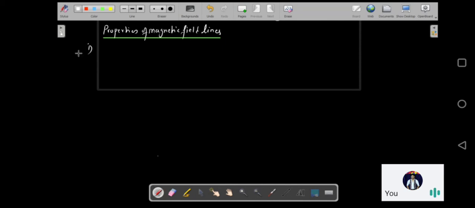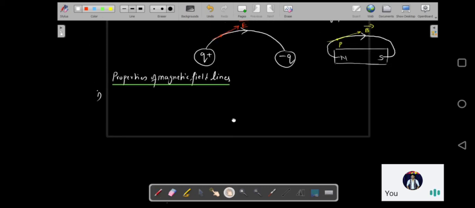Okay, so the first property is that the magnetic lines of force are closed curves which start from the north pole and end at the south pole, and then they return from the south pole to the north pole through the magnet. So basically remember, the magnetic field lines are continuous curves.